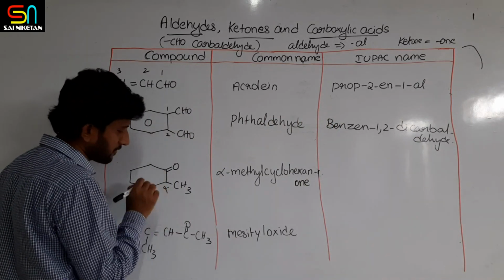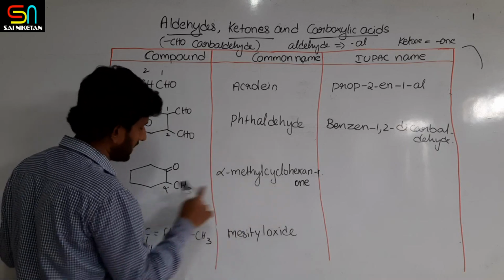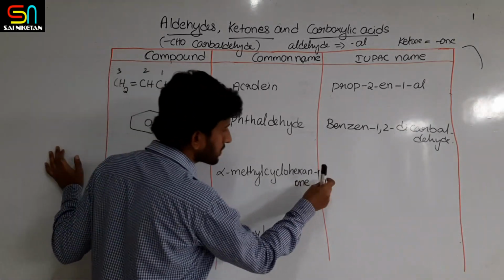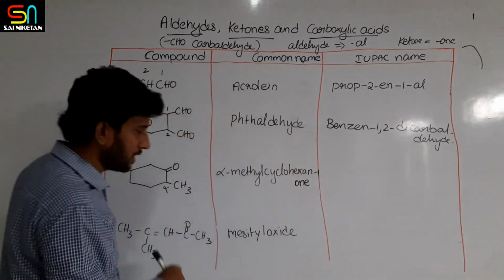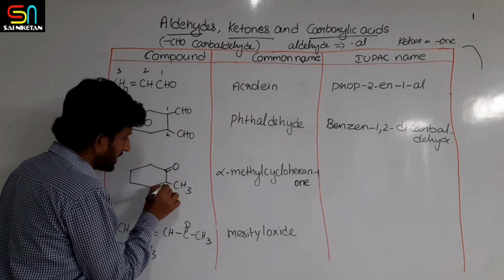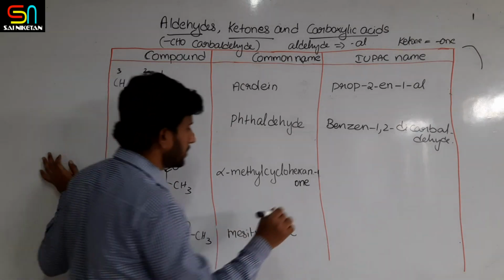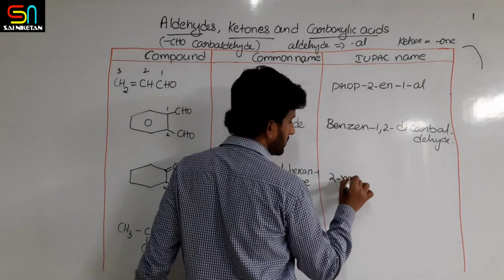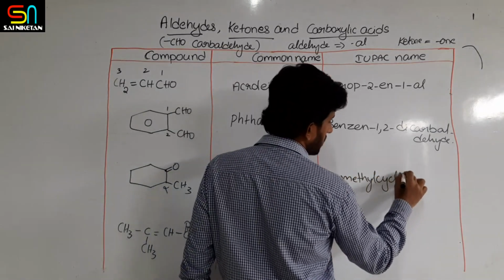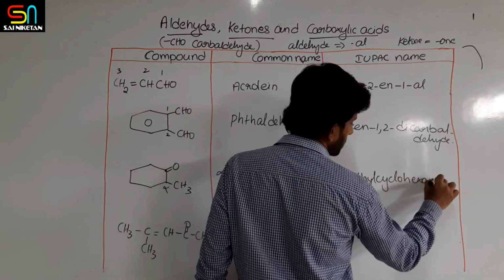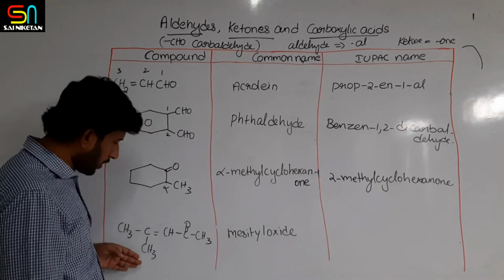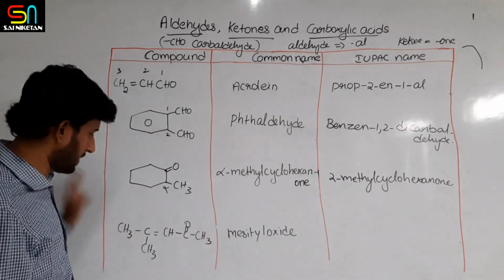Similarly, in this compound a ketone group is there. Ketone adjacent is alpha, so the common name is alpha methyl cyclohexanone. What about the IUPAC name? Here this will be the first carbon, this will be the second carbon. So 2-methyl cyclohexanone.